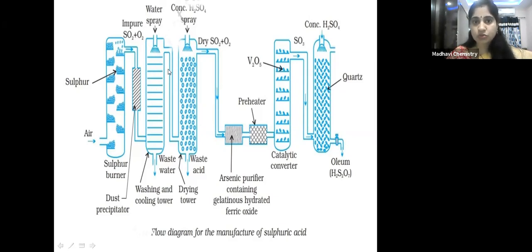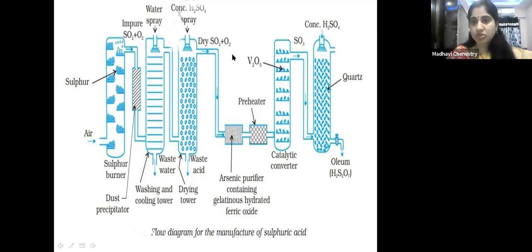So that is passed through this chamber which is having concentrated sulfuric acid. So concentrated sulfuric acid is a dehydrating agent. Whatever water molecules are present, it absorbs, then we'll get dry sulfur dioxide. Now this dry sulfur dioxide is passed through this chamber which is having vanadium pentoxide.